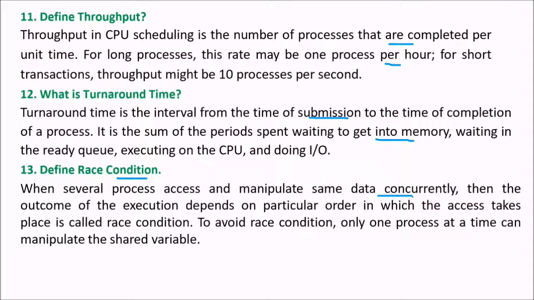Only one process at a time can manipulate the shared variable. We don't want to allow these processes to access and manipulate the same data concurrently. So this is the race condition.